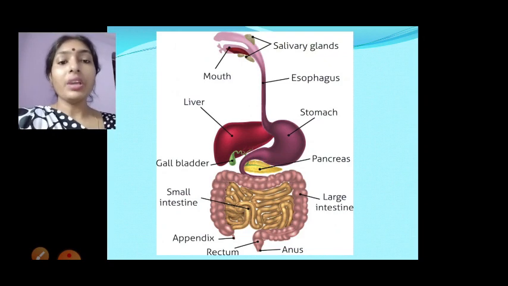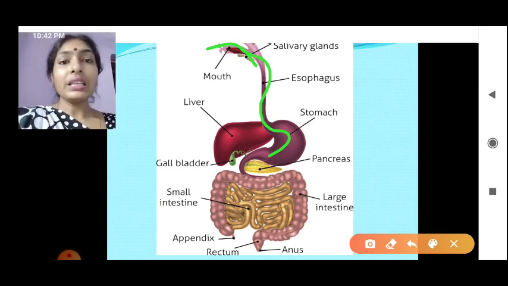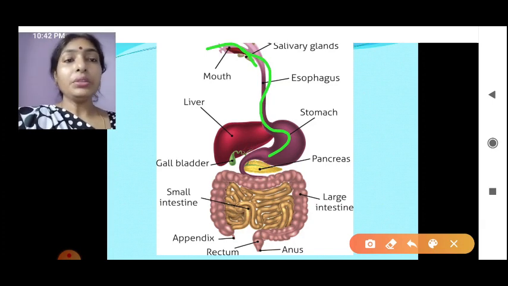So we have already discussed that food gets inside the mouth and is partially digested there, then through the esophagus it reaches the stomach. Here it kills the bacteria with the help of hydrochloric acid, and then this food reaches the small intestine. How the food gets digested in the small intestine, we will learn today.